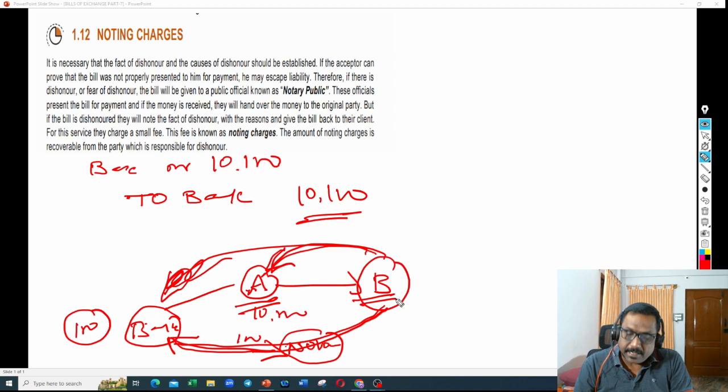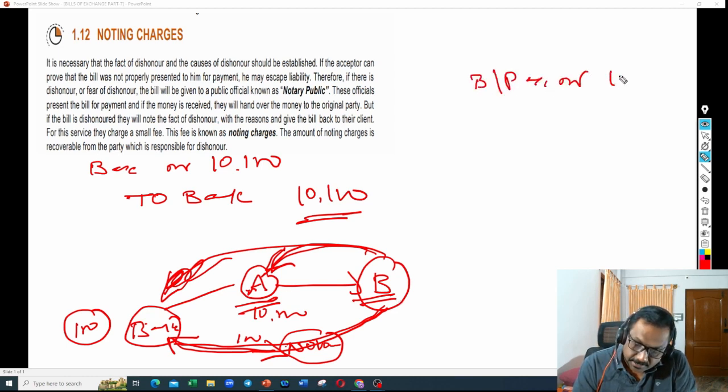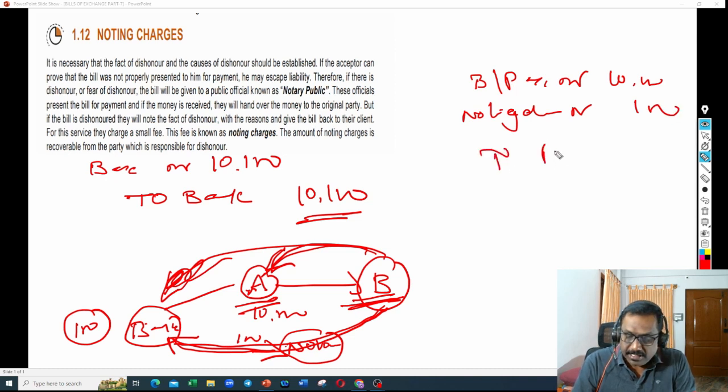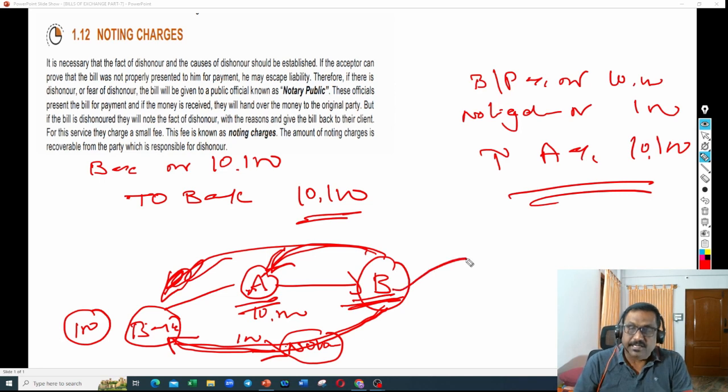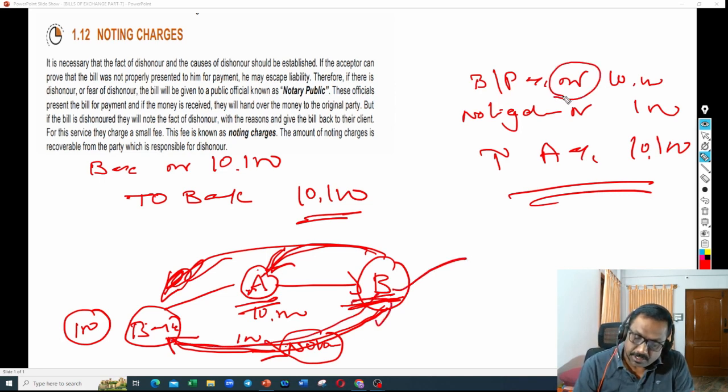What will B write? B will write bills payable account debit 10,000. Noting charges is an expenditure for him, so noting charges account debit 100, to A account 10,100. This is the entry B will write. Bills payable is coming to him, so debit. And noting charges is an expenditure for him, so he is debiting noting charges. And 10,100 he has to pay to A, so to A account 10,100.